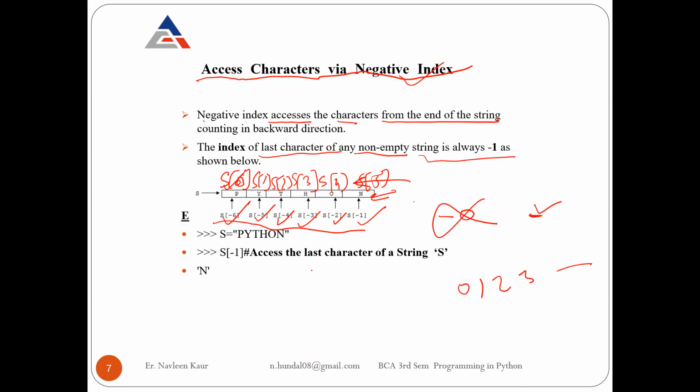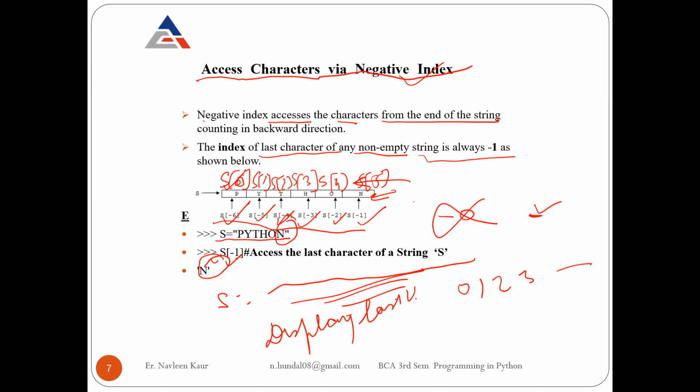Okay, so now here is an example. Suppose you have this string s equals to Python. If you write s[-1] directly, it will give you the last element. So if in the exam, or in any placement drive paper, the question is that suppose this is a long string, display the last character, what you have to do? You have to just write the name of the string and you have to write -1. It will automatically display the last character of that string.